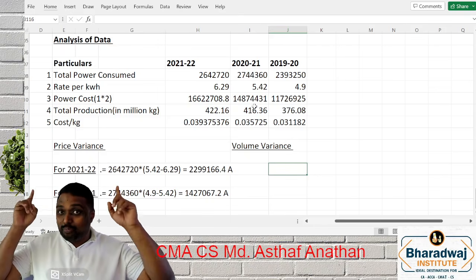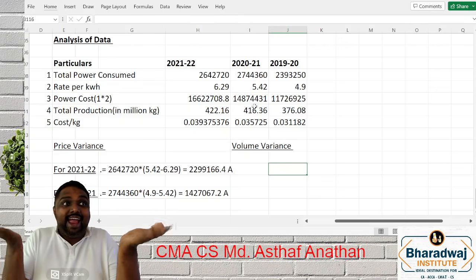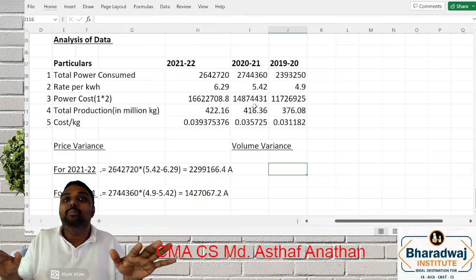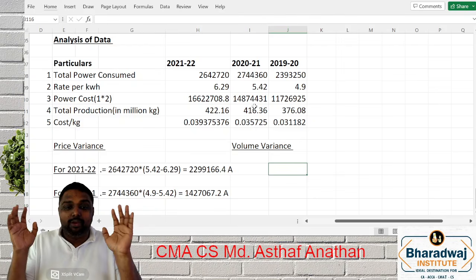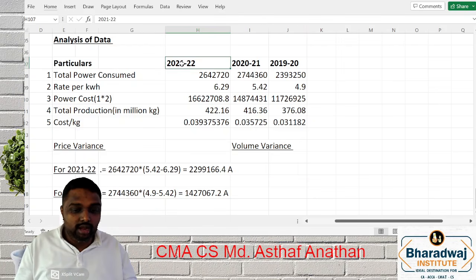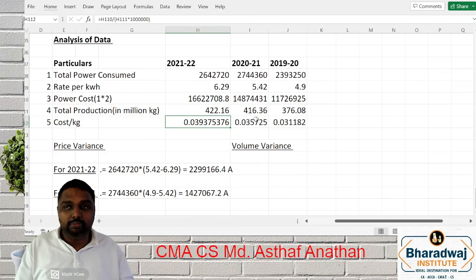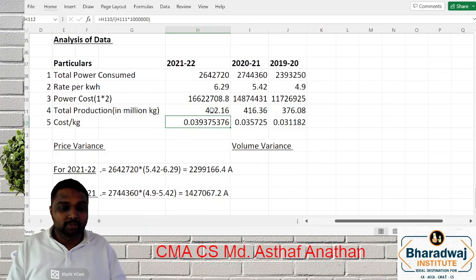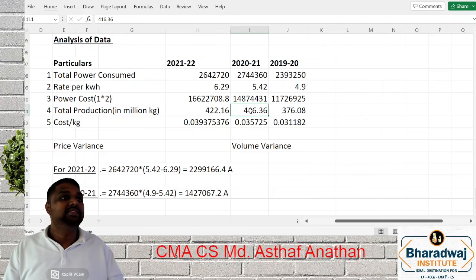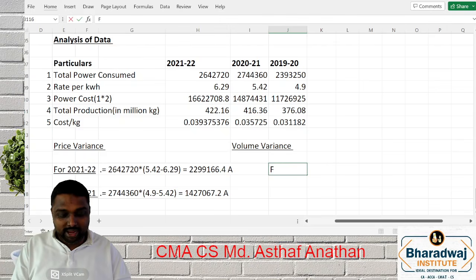Recall, for price variance, standard price and actual price. For volume, you take only what? Only standard price. That is your base price. If it is 2021, this is the base price. Only volume will change. This will be the current. This will be the standard. So how will you go? 1 minute, answer is over.